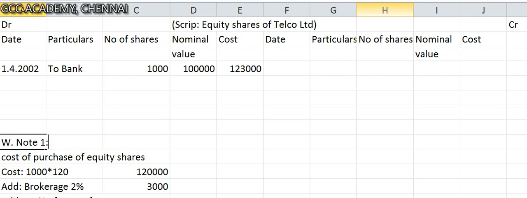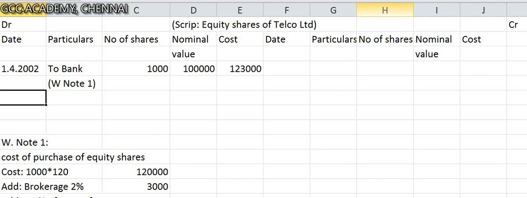Very important here. There are a lot of working notes involved. So kindly make a note. I'll put in brackets working note number 1, for easy understanding, because for each of these there is a working note involved. Then what happens? You have to go by chronology. Very, very important, dear students. Chronology means what happens next.